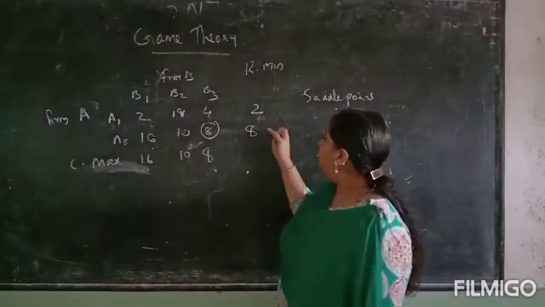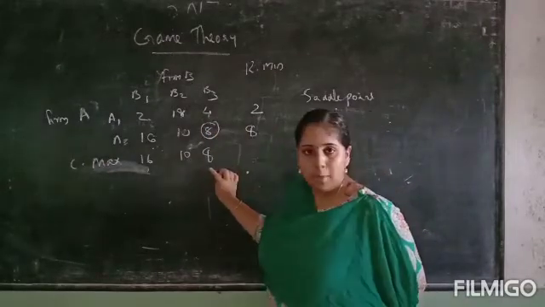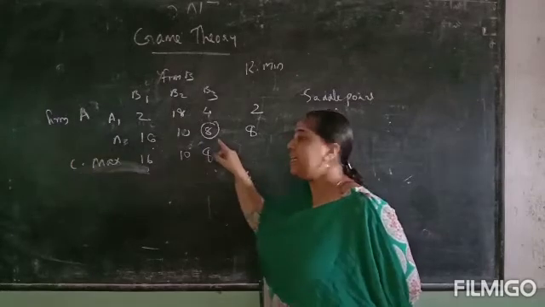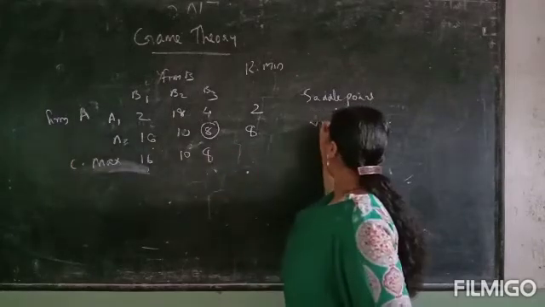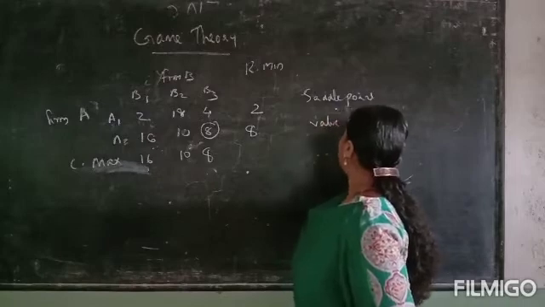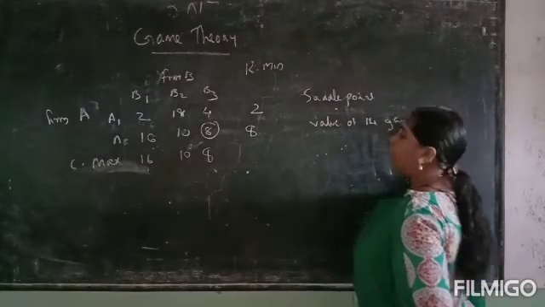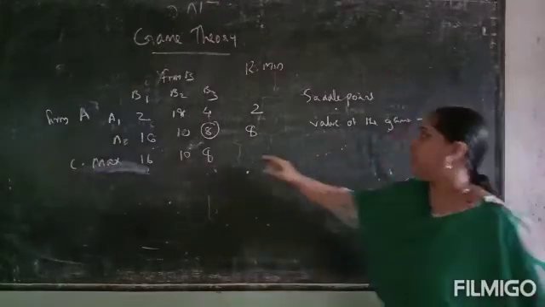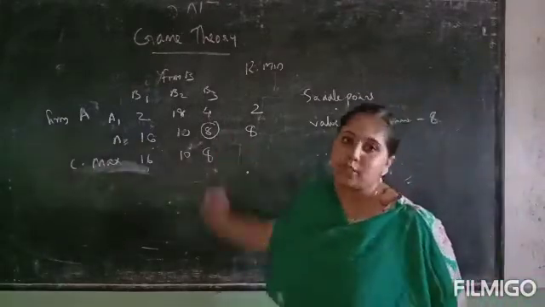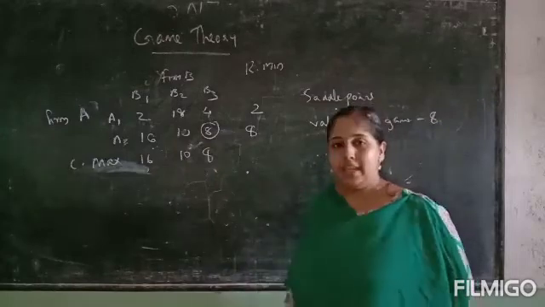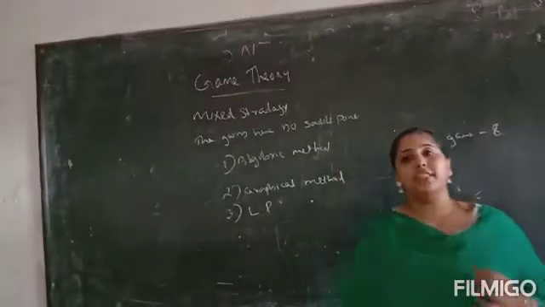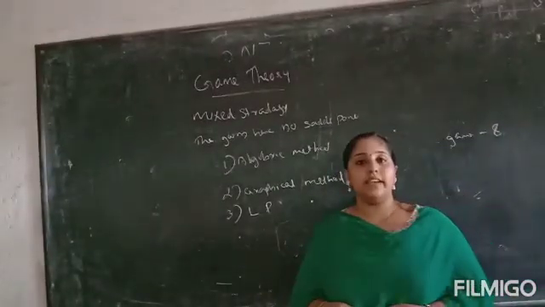Here minimum value is equal to maximum value, that is called a saddle point, and the value of the game will be 8. The value is 8, so value of the game is 8. So next we want to discuss mixed strategy.